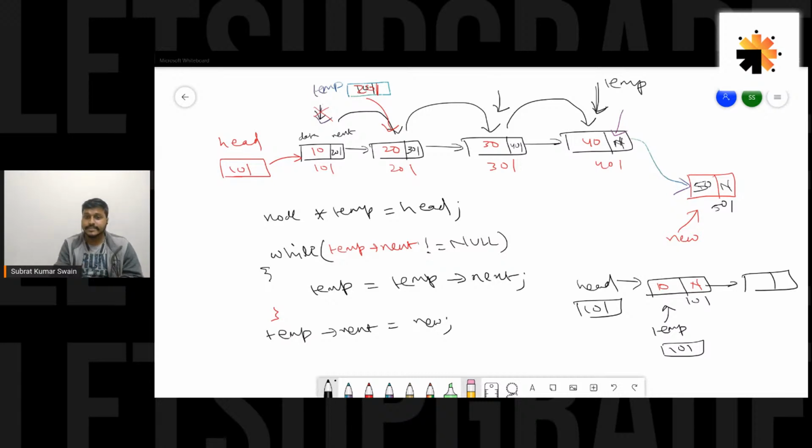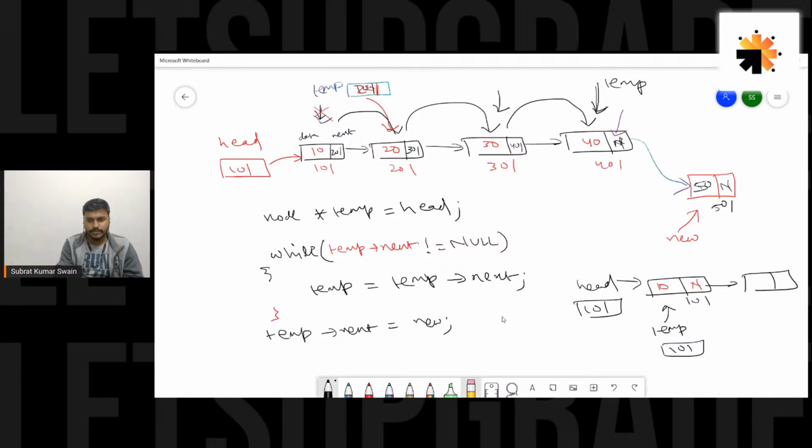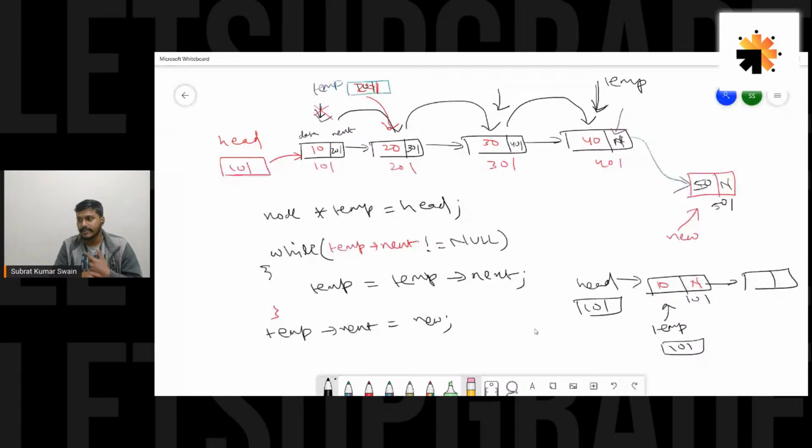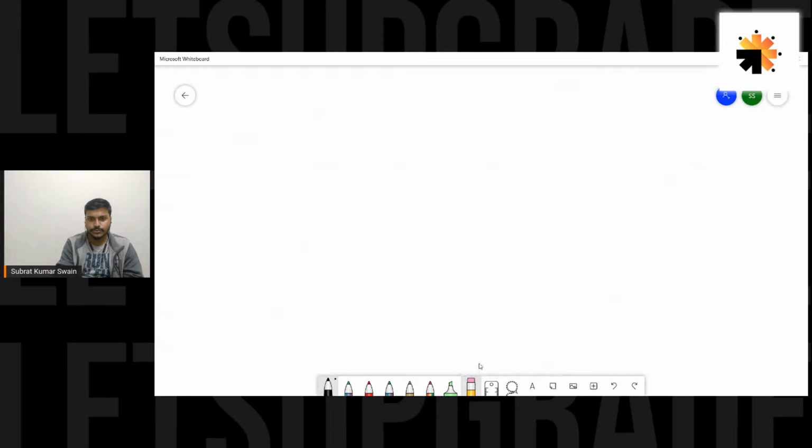So we have done this insert at end, guys. What we need to do now is a quick discussion on insert at beginning. That's very simple, guys, so let's do it right now. Just clearing the canvas for you.